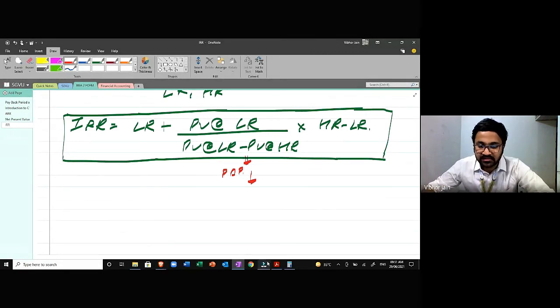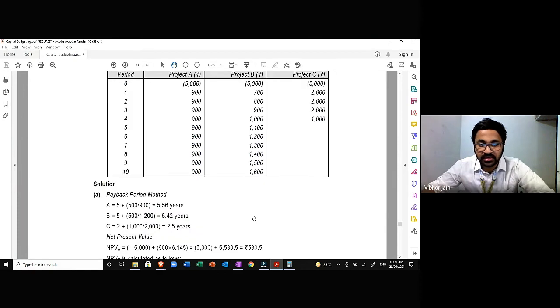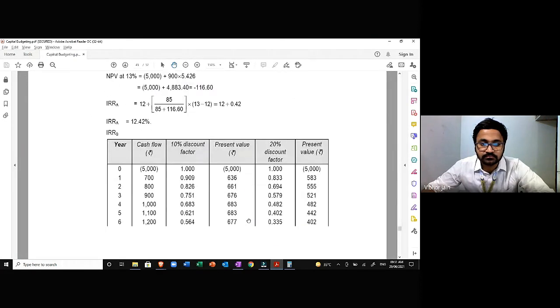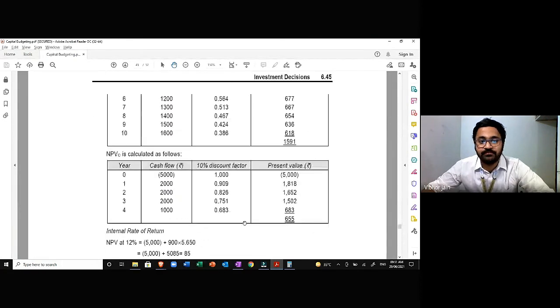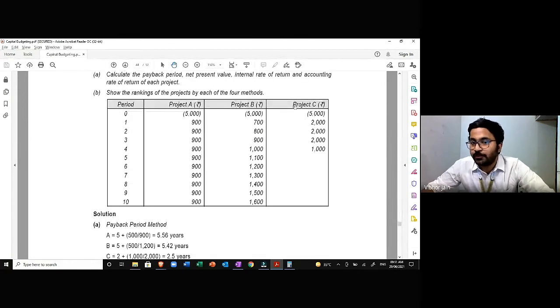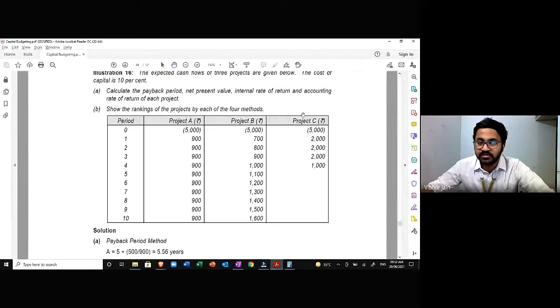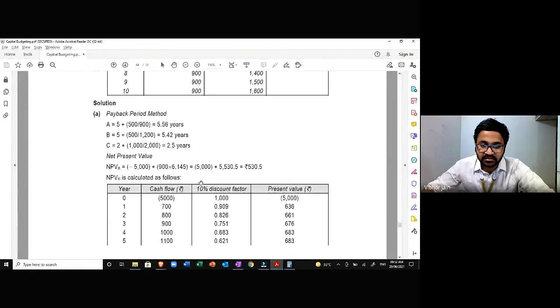So I'll just take one example if I have time. Yes, I have time, so I can take one example. Yes, I'll take this example only. For project C, we're going to try to calculate the IRR. I'll take the project C again.